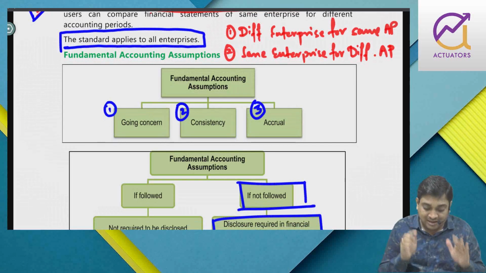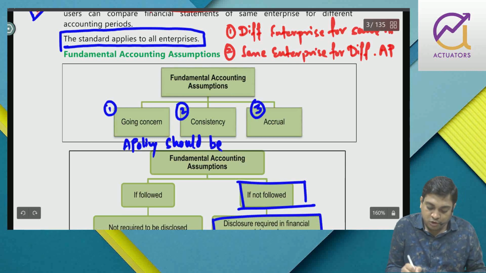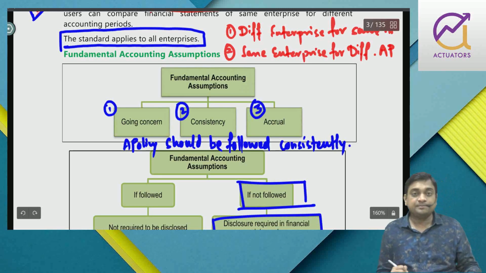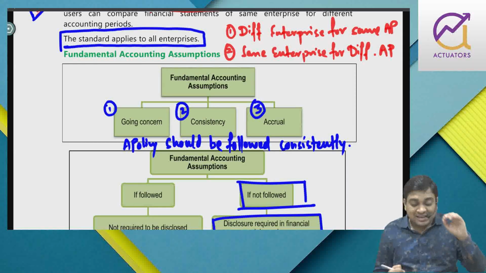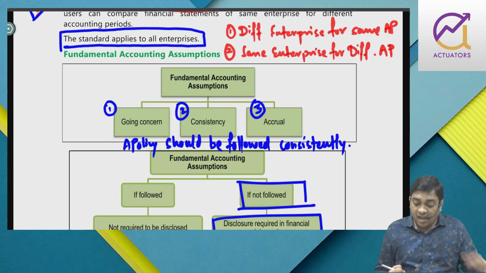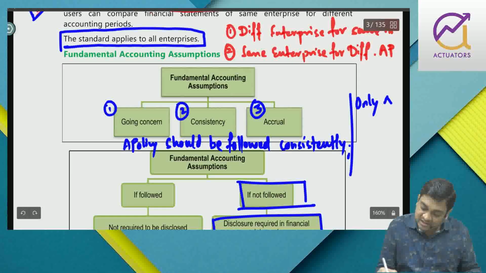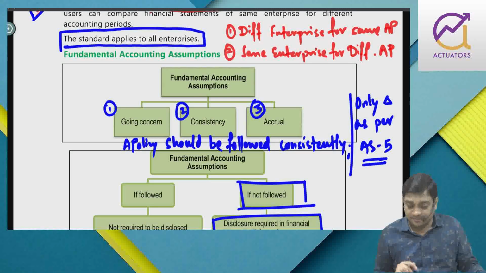Accounting policy should be followed consistently. Right? Accounting policy should be followed consistently. If you want to change it, only change as per AS 5, and AS 5 deals with changes in accounting policy.